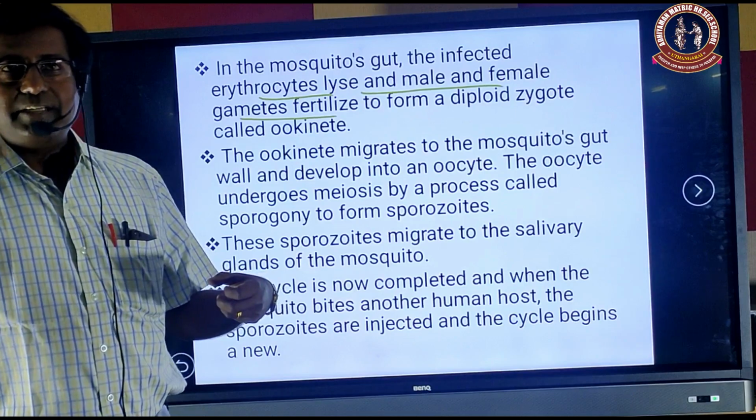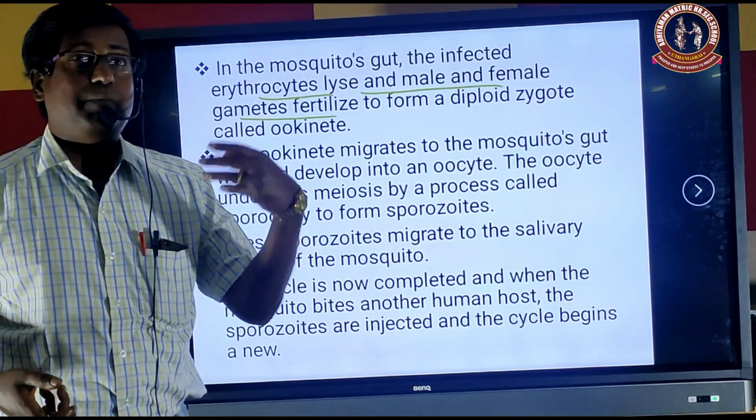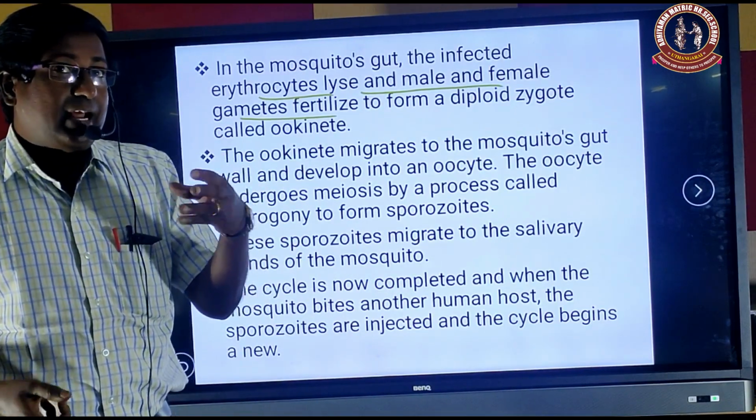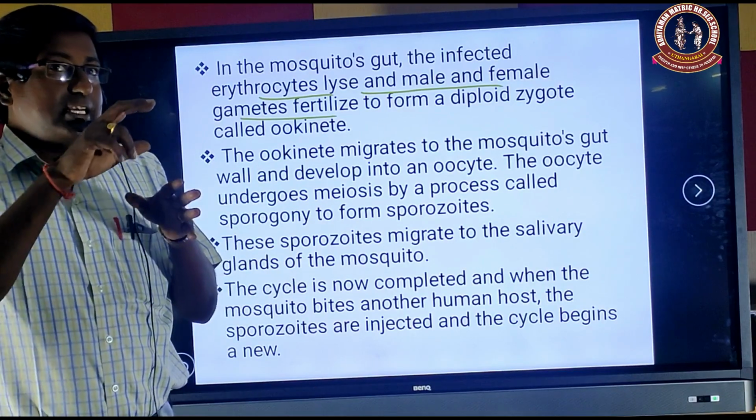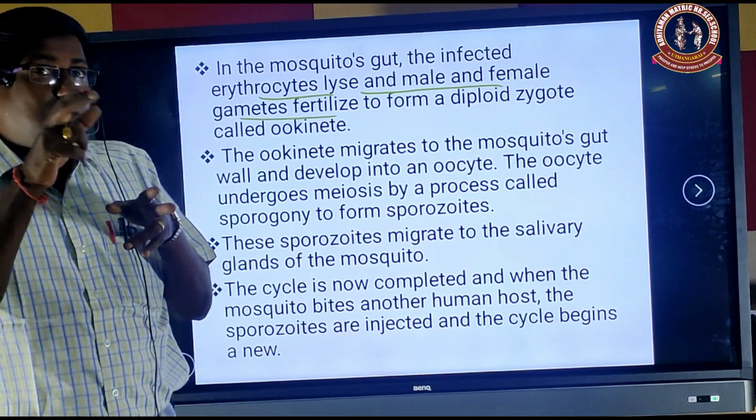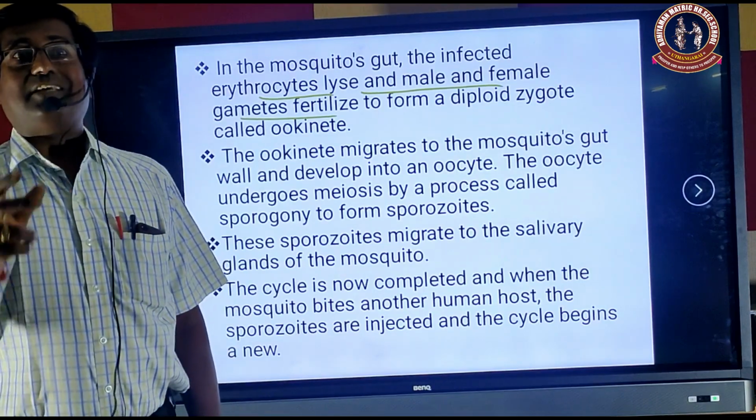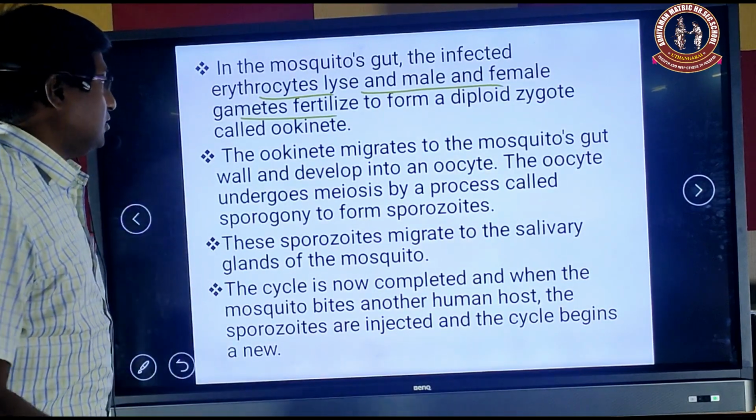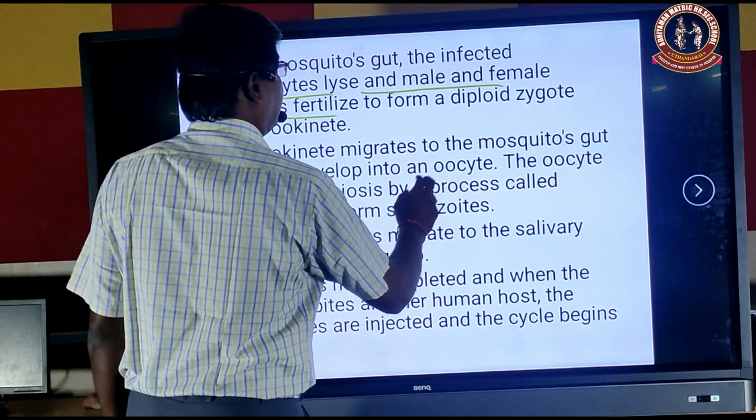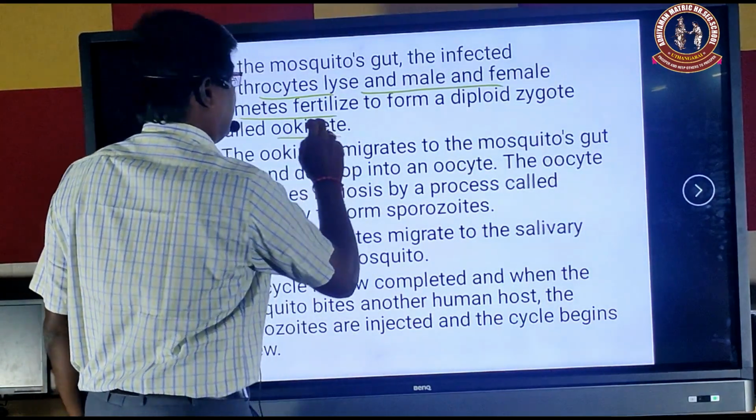The macrogamete is a female gamete. The microgamete is a male gamete, and it has some flagella. This flagellated microgamete moves to the macrogamete, and the two gametes fuse to form the zygote. The zygote is called the ookinete.